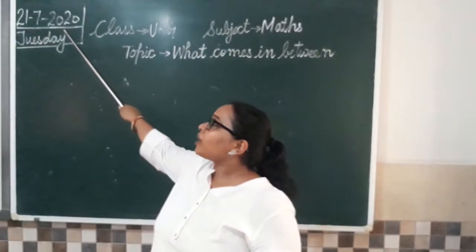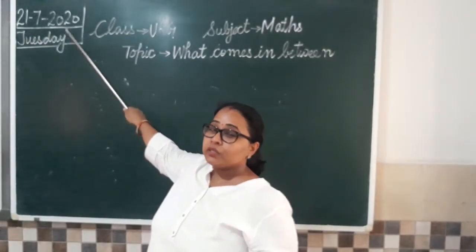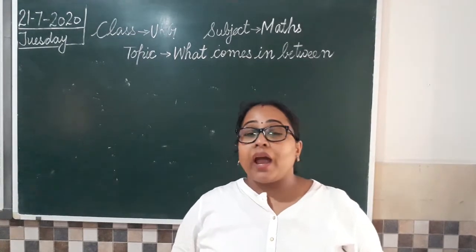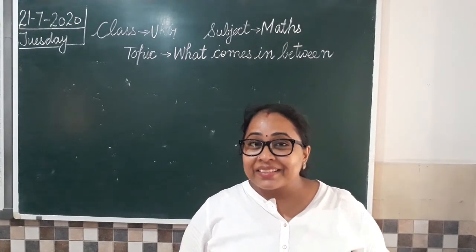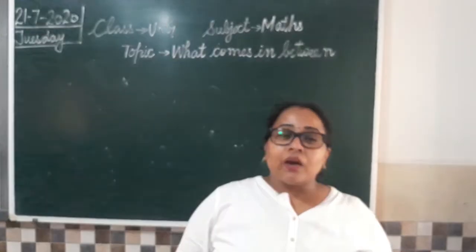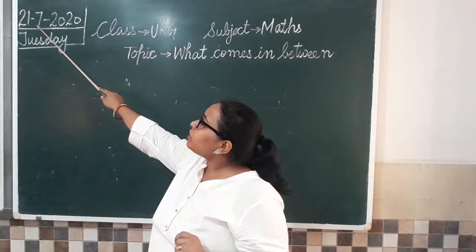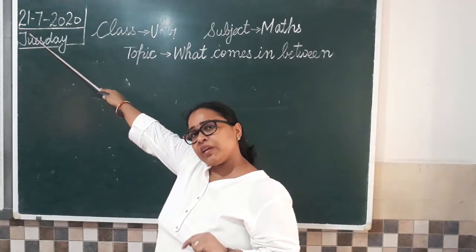21st July 2020. So today is 21st July 2020 and the day is Tuesday. Okay. Can anyone tell me why I am writing 7 here? 21st आज की date है.